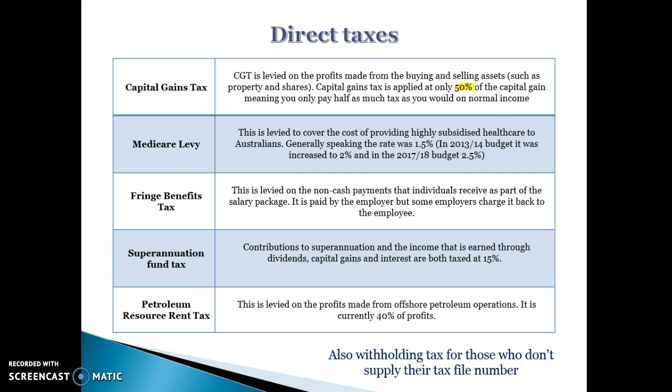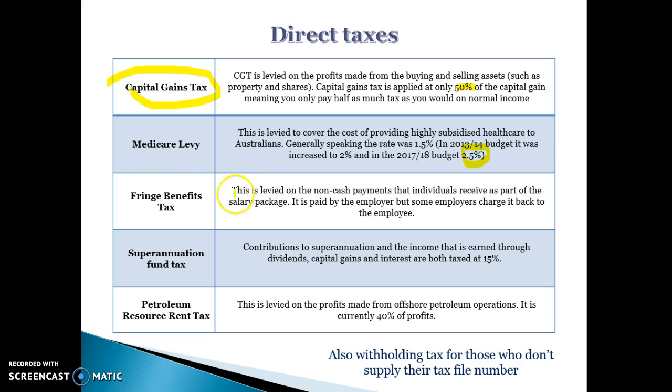So if you're in the 45-cent tax bracket, you'll pay around 22.5 cents tax per dollar. Capital gains tax, really important when you're linking to revenues related to property prices increasing or share prices increasing. Medicare levy, at the moment the Medicare levy is 2.5%, you pay it on every dollar you earn. So it's basically the way the government gets money to subsidise healthcare, and everyone pays 2.5% of their incomes in